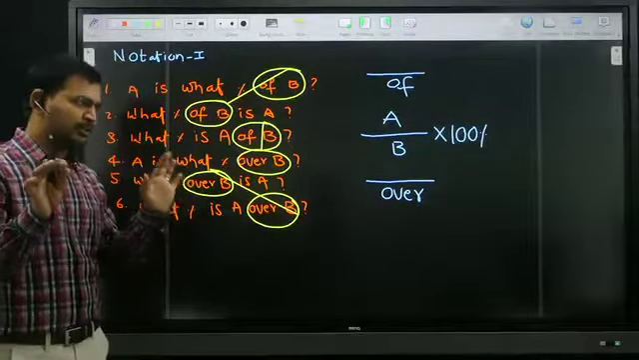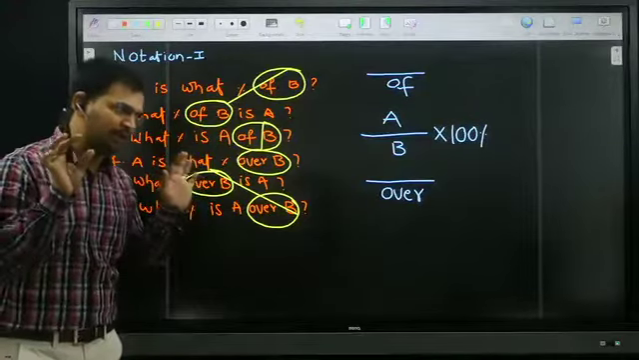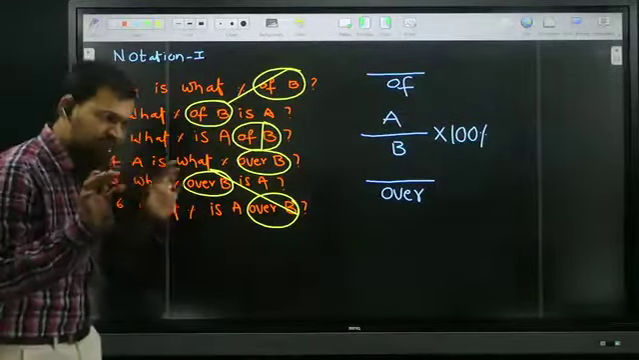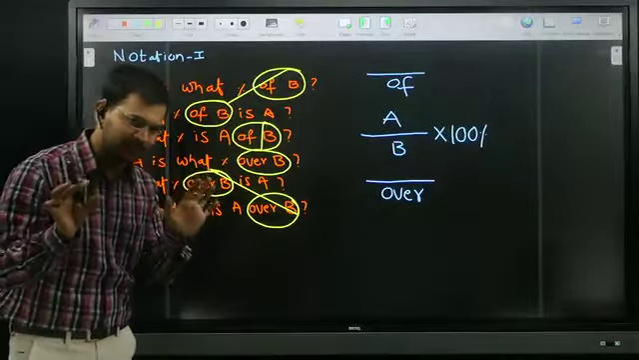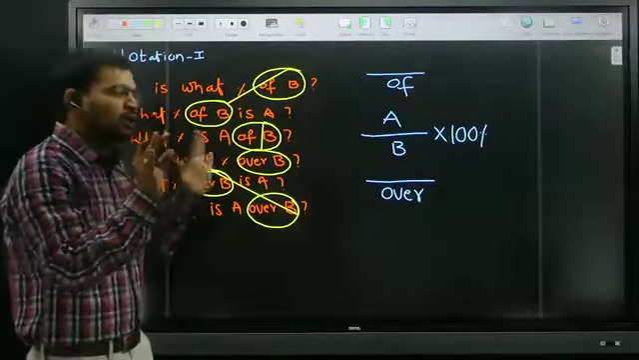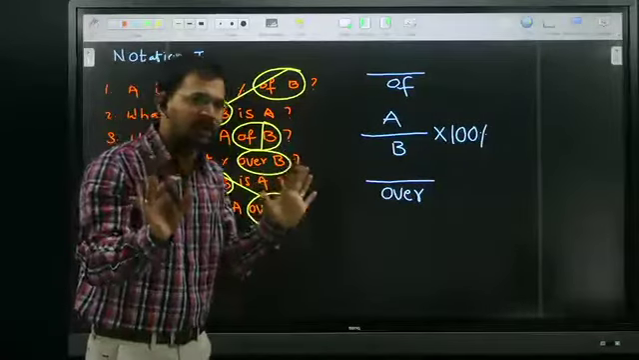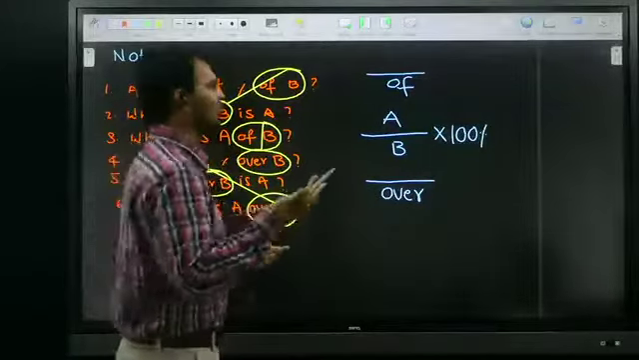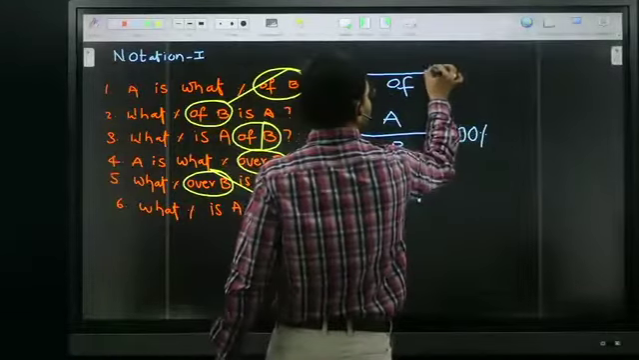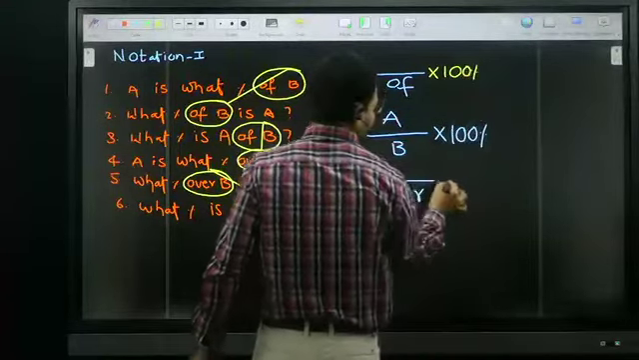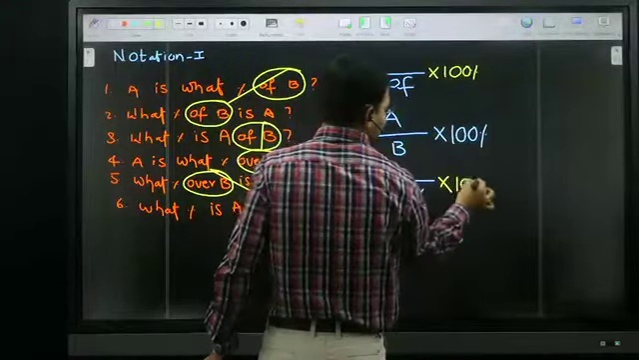Simply remember, after "of" or after "over", whichever person is coming, simply put that person in the denominator. Once we decide the denominator, no need to go for the numerator, because the remaining person you have to put in the numerator. Then simply multiply it with 100. It's very easy to remember. All of you get it?